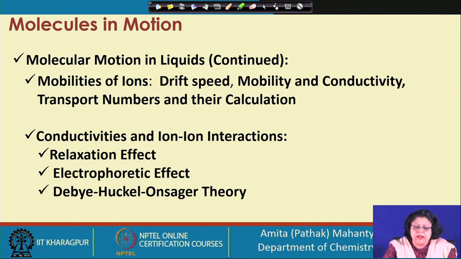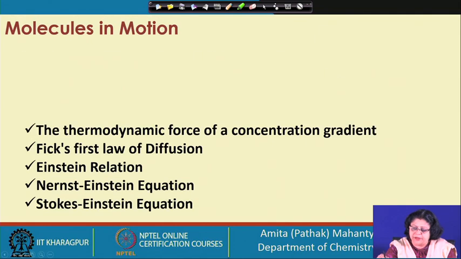So, we will look into these, and following that we will try to understand what is the relation between conductivity and ion-ion interaction. For ion-ion interactions, there are 2 concepts which are very important to establish the theory of conductivities of an electrolyte. One is the relaxation effect, following it we are going to discuss the electrophoretic effect, and using these 2 interactions of ions, we are going to establish or talk about the Debye-Huckel-Onsager theory. That is for a system where you have ions under an electric field in a solution or liquid medium.